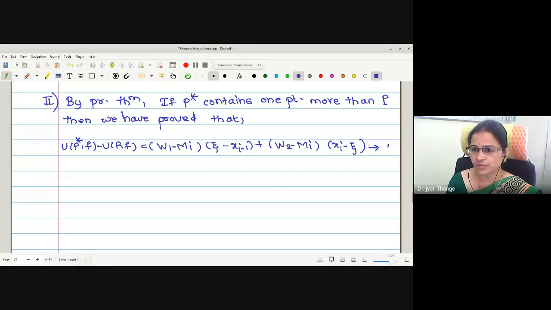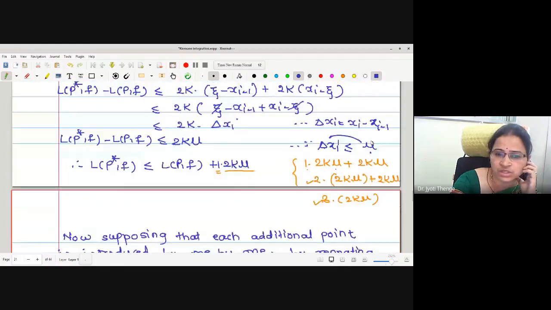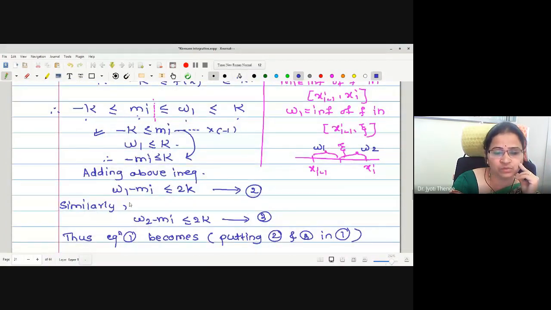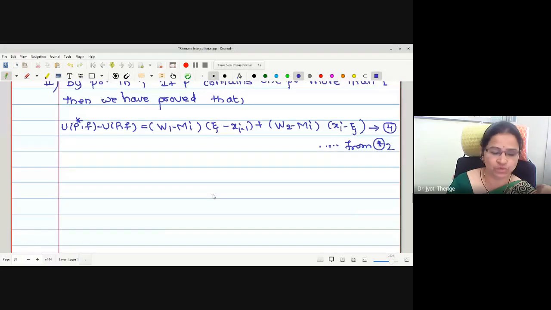I think this is the fourth statement we are using, and here I will write from star 2. Now again, very similar to this step, we will try to find out the value of W1 minus mi and W2 minus mi, which we have proved to be less than or equal to 2k in the first one. Now we will check what is the equal.